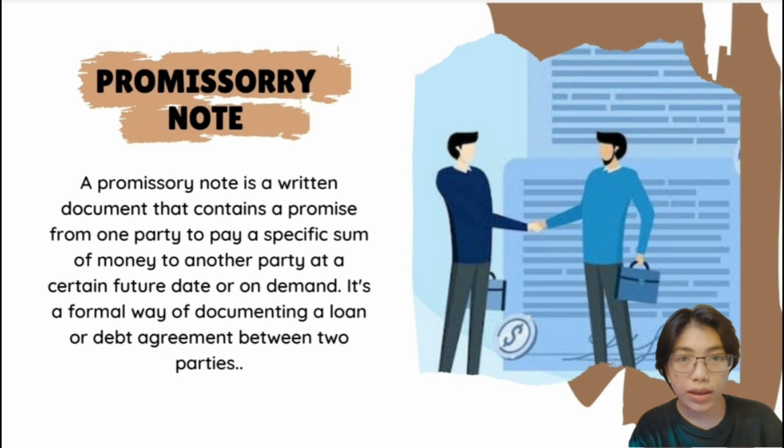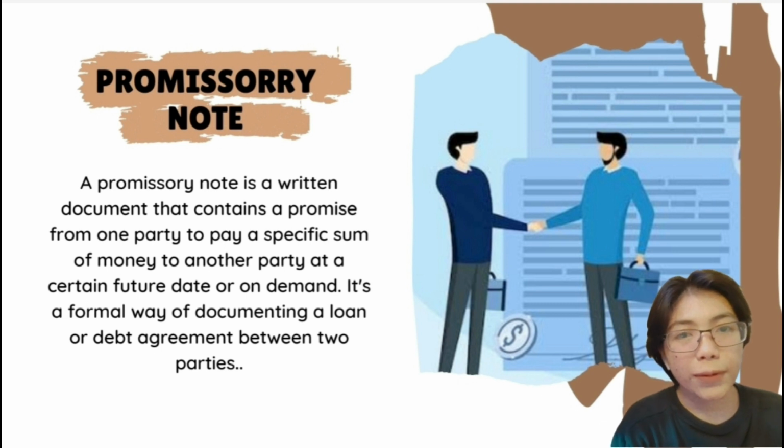It's a formal way of documenting a loan or debt agreement between two parties. There are two parties involved in a promissory note, the maker and the payee. The maker is the person who promises to pay and the payee is the person who will receive the payment.